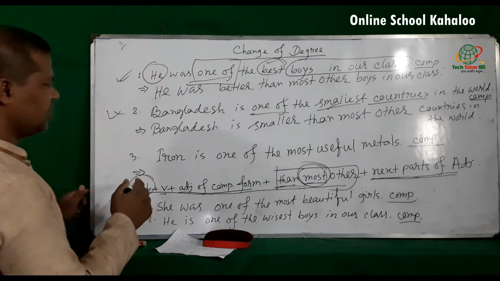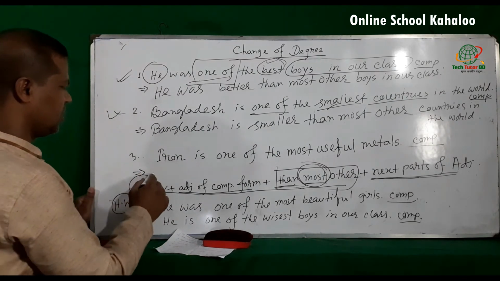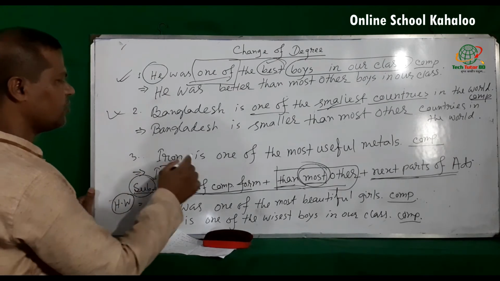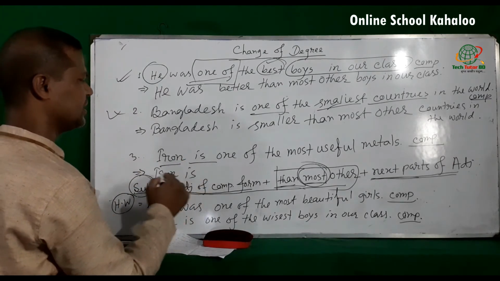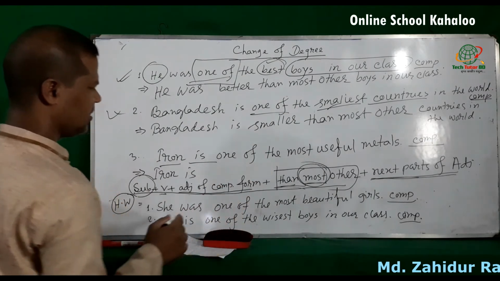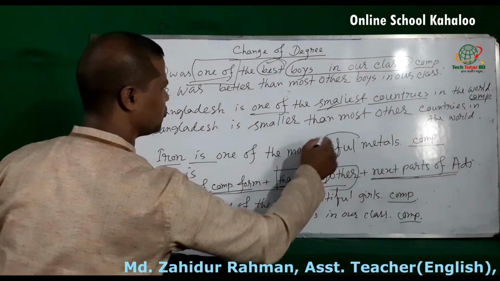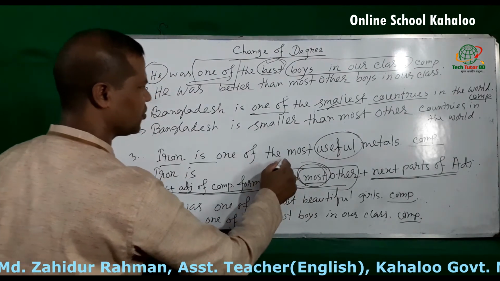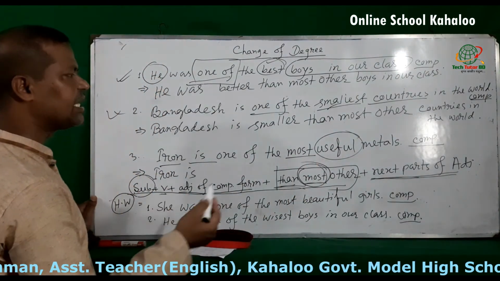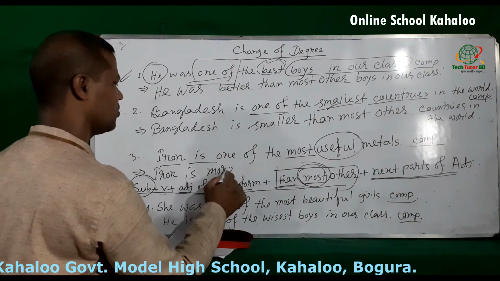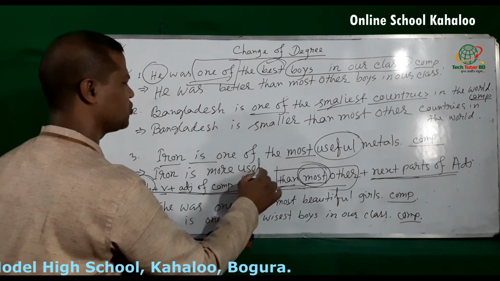we can do the last one, iron. Here the subject is iron, so iron. Here the verb is. Then adjective of comparative form, here the adjective is useful. Here most is mentioned, so making comparative form we have to use more useful.